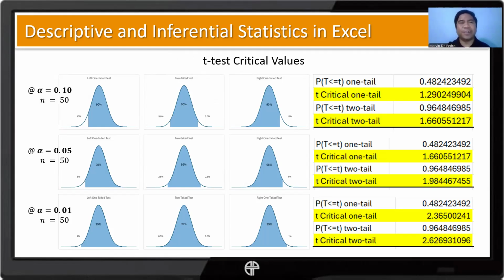All right, so we're almost done. Let's continue this in the next one. Let's talk about ANOVA and chi-square before we continue with the last one, regression.